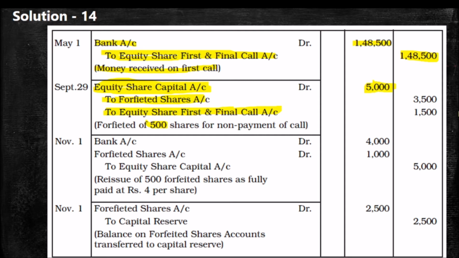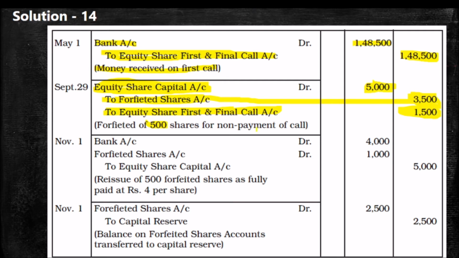But there is an arrear on first call, so 1,500 is the arrear amount. In forfeiture, what we have received on application and allotment will be transferred. On these 500 shares, rupees 7 we have received from application and allotment. So 500 into 7, 3,500, the already received amount, is a capital gain that will be transferred to share forfeiture account.